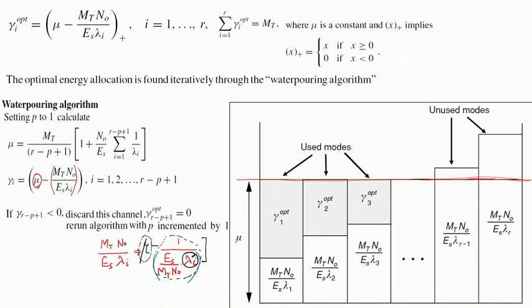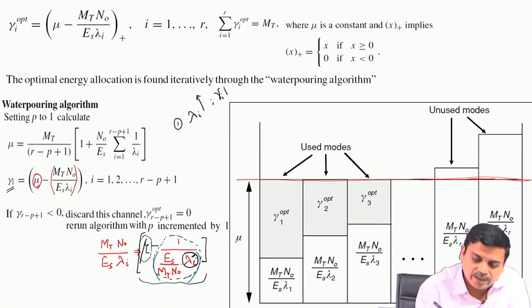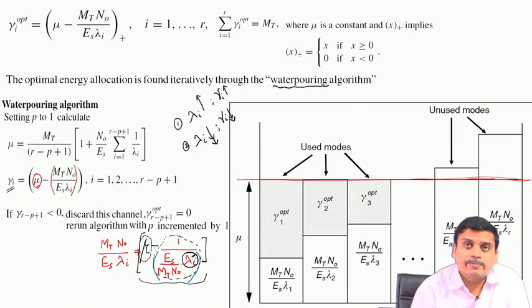If this number is very large, this entire expression is very small, that means the power you are allocating is very small. In other words, if lambda_i is high, you allocate gamma_i which is high. If lambda_i is small, then you allocate gamma_i which is small, and this is the famous water pouring algorithm.